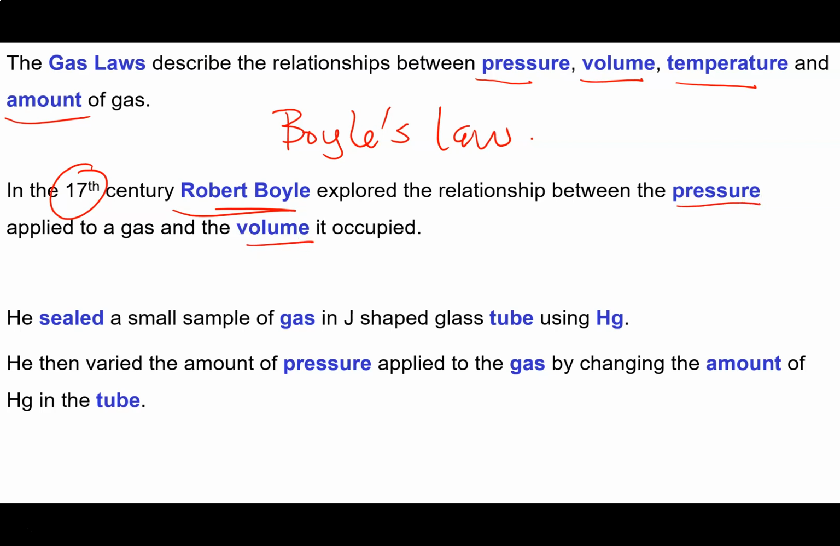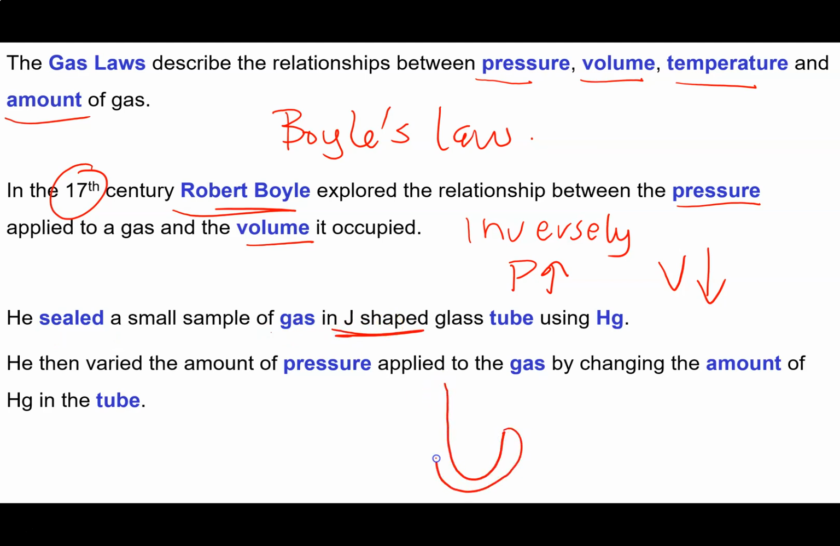And he knew how they were related. He knew that they were inversely related, and he knew that as the pressure on a gas went up, its volume went down. But he wanted to know the mathematical formula that related these things together. So what he did was pretty simple. He sealed a sample of gas in a J-shaped tube.